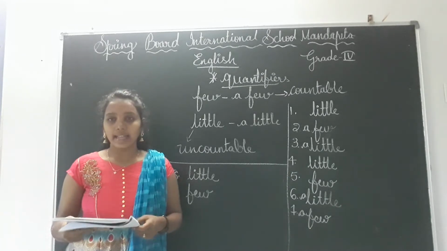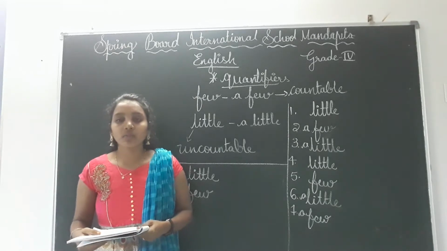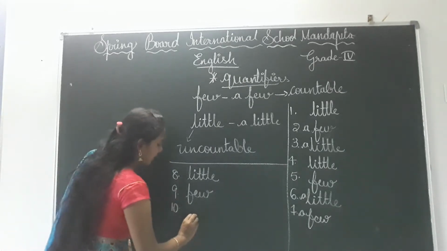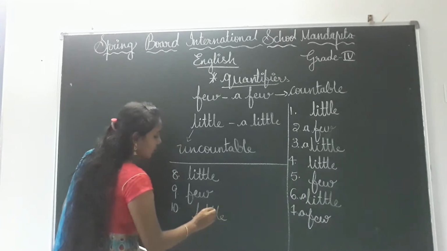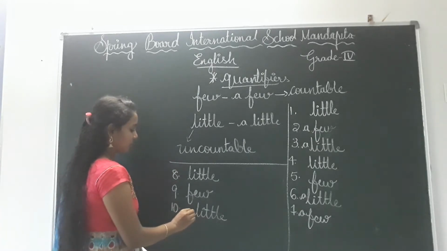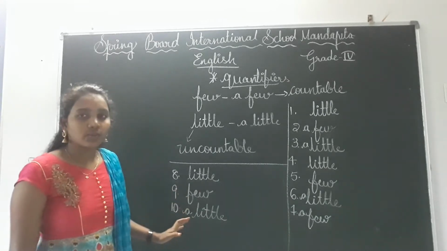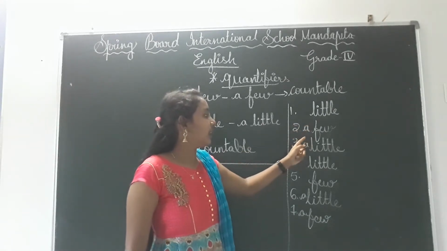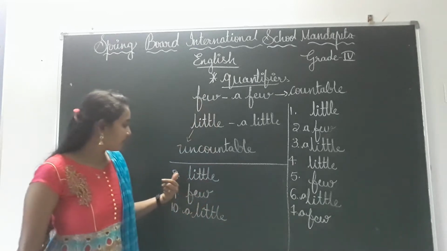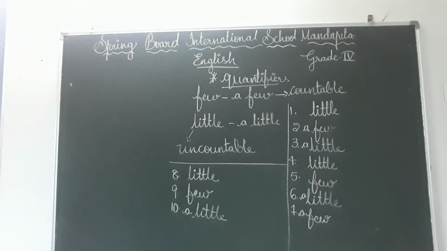And next, pour dash oil in the pan. Okay, pour dash oil in the pan. Oil means what I told, children? Countable or uncountable? Uncountable. Oil, that means you have to take little, and here they are telling pour a little oil. That means it is enough to pour oil in the pan. Okay children, like this you have to use a little, little, few, a little, a few, little, few, a little, children. Okay, everyone note it down, children, like that.